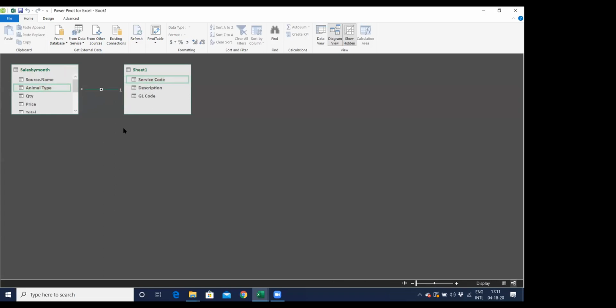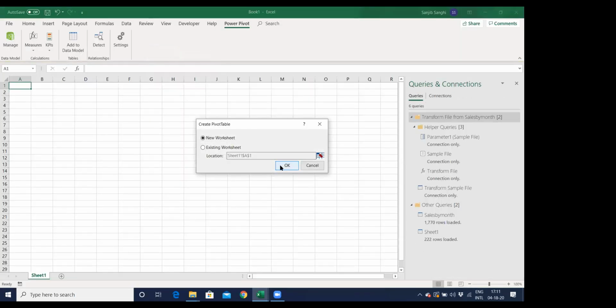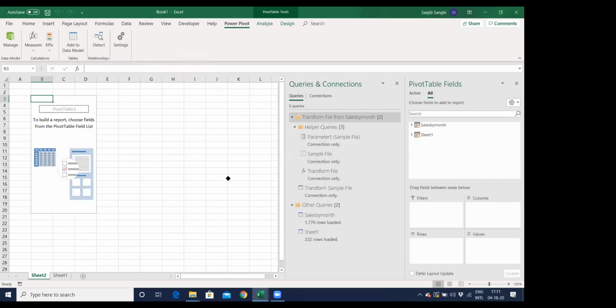Done. Once I've done this, I'll go back to my pivot table, hit pivot table, and open a worksheet over here. Okay, see, my first worksheet is there, the same pivot table with all the sheets in front of me right now.